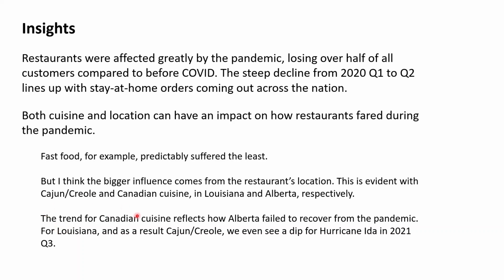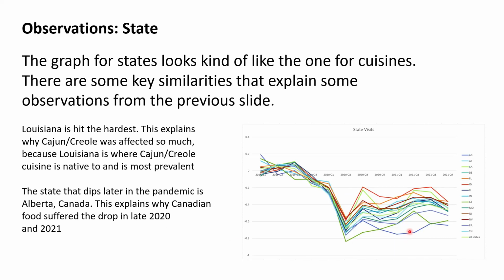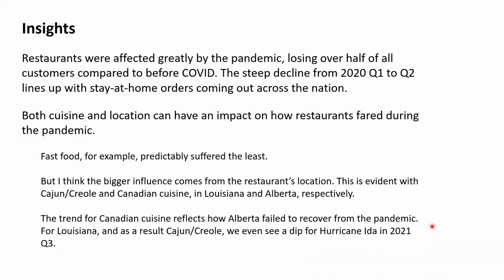The trend for Canadian reflects how Alberta, the state, failed to recover from the pandemic. And also for Louisiana, and as a result, Cajun Creole, we even see a dip for Hurricane Ida in 2021 Q3. If you follow this green line, it goes up, up, up, and then in 2021 Q3, it gets knocked down again, because there was a hurricane in August, I think.